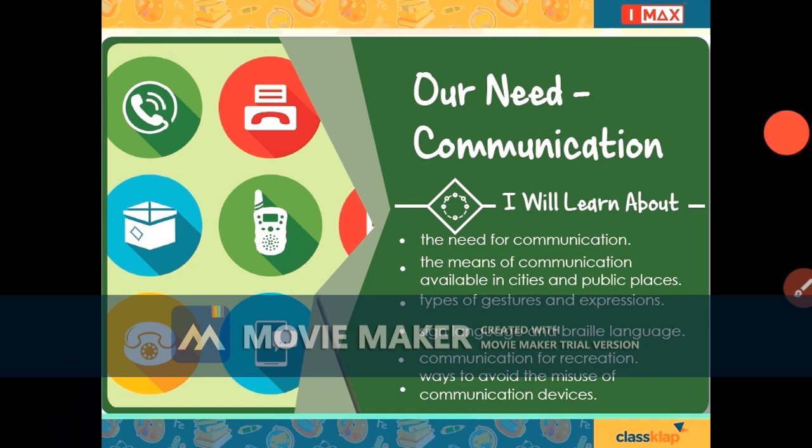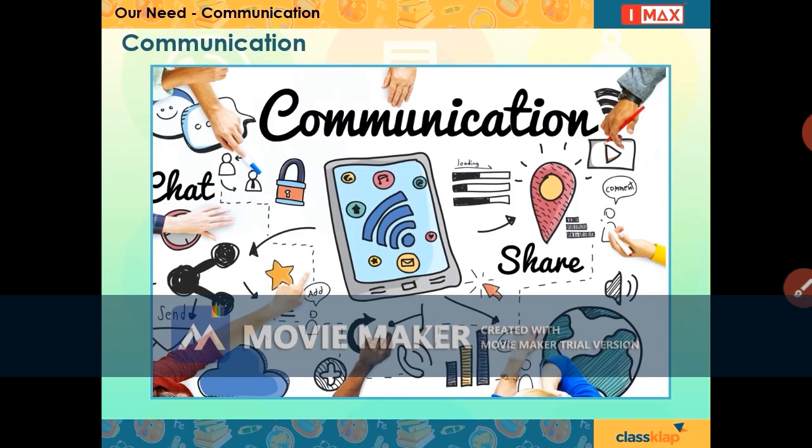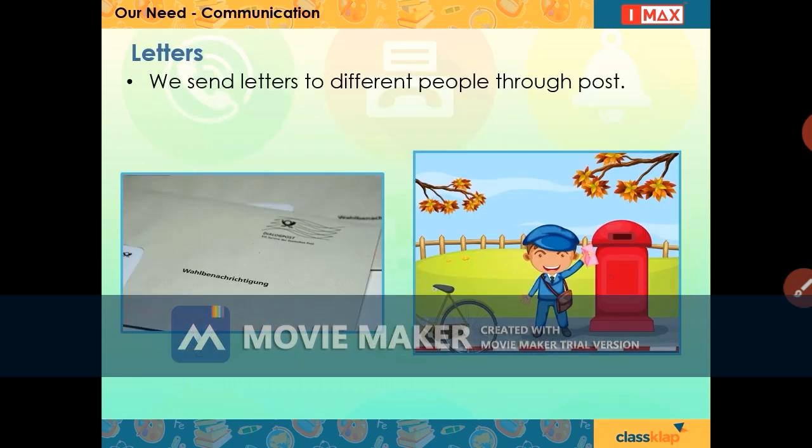Okay, I will learn about the need for communication, the means of communication available in cities and public places, types of gestures and expressions, sign language and Braille language, communication for recreation, and ways to avoid the misuse of communication devices. We use different means of communication to communicate. Communication helps us to share information, thoughts, and feelings with others. We send letters to different people through post.